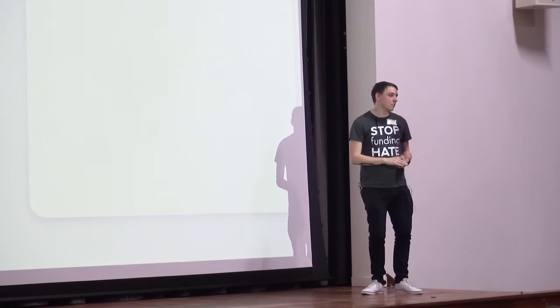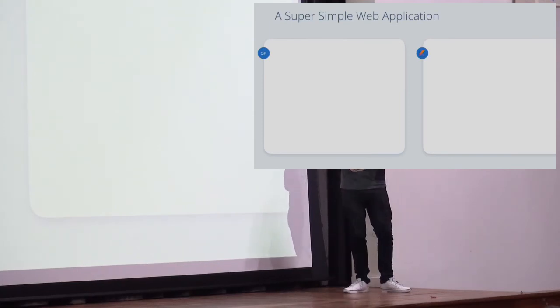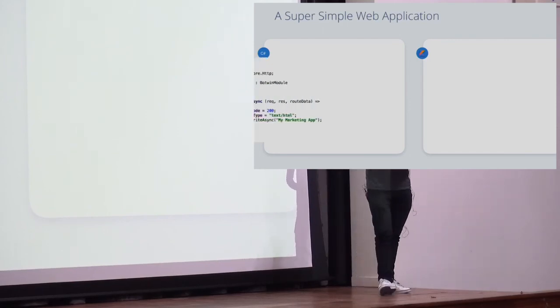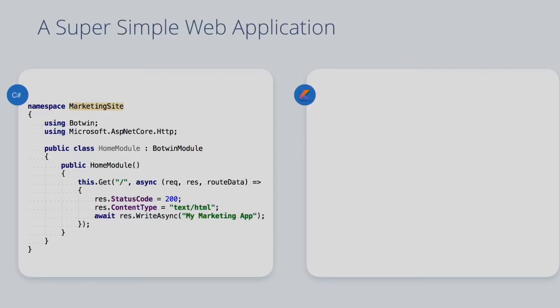Let's look at a real example, though. Let's look at a web application. And I wanted to look at a few more different types of web applications, but yeah, time is kind of not on my side here. So for C#, I decided to use the Botwin library framework. What are you calling it, John? One of those? Yeah, okay.